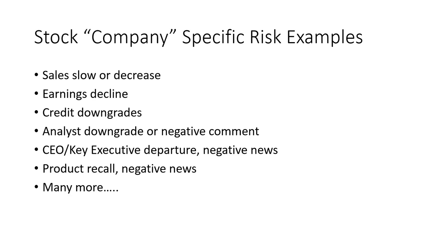Another example could be the CEO or a key executive within the company either departs, maybe they passed away, that happens, they get fired, they leave for another job, they leave for health reasons, or there's negative news about the CEO or a key executive, right? So something happened, maybe they had an affair or whatever. These types of things oftentimes can have an impact on the level of the stock. So again, these are stock or company-specific examples.